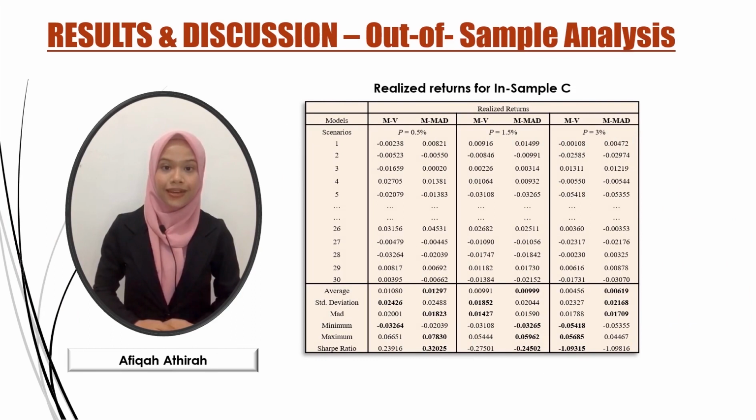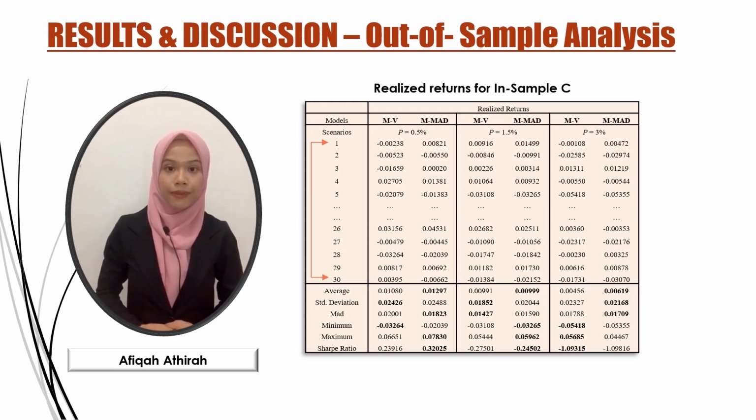Lastly, for the backtesting, out-of-sample portfolios were constructed using 30 scenarios from the set of data used in this research. Here is the realized return for in-sample C as reference. The results show the MMAT portfolios capture the higher returns as the target return increases. The MV and MMAT models minimize variance and MAD respectively. However, it was only favorable for lower target return. The minimum and maximum values are obtained from the portfolio return.